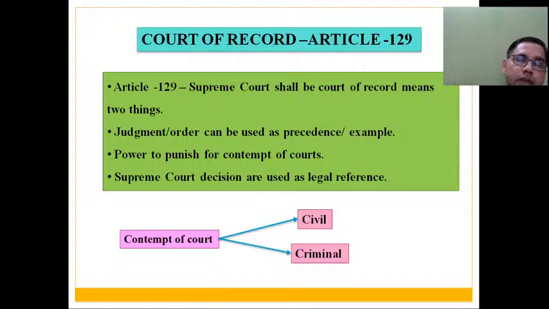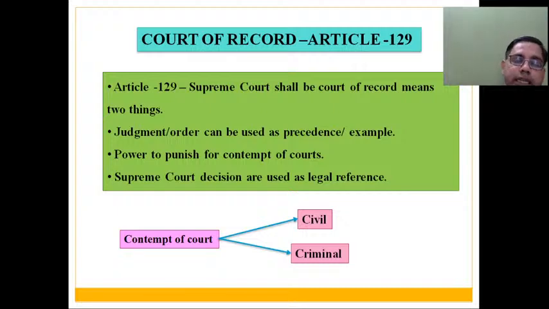आगे जाके हम आर्टिकल 141 भी आपके साथ डिस्कस करेंगे और आर्टिकल 141 इस बात को और भी क्लियरली बताते हैं कि any judgment, any direction, any order given by Supreme Court on some specific matters, they will act as a law for all other high courts and subordinate courts functioning in Indian constitution. So that is the importance of Supreme Court when I say that their judgments, their orders, their directions can be used as a precedence, can be used as an example, can be used as a reference in all other courts of India. Second thing I was saying is that they have power to punish individuals or organizations for contempt of court.